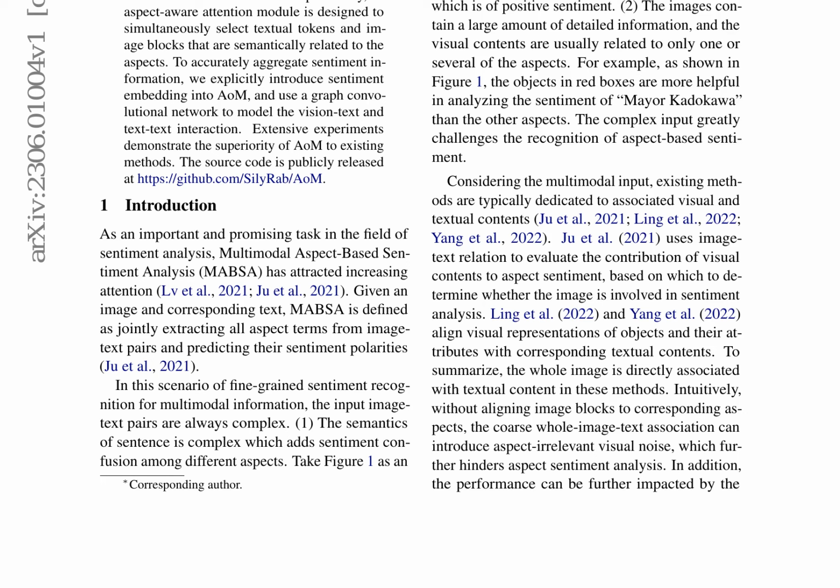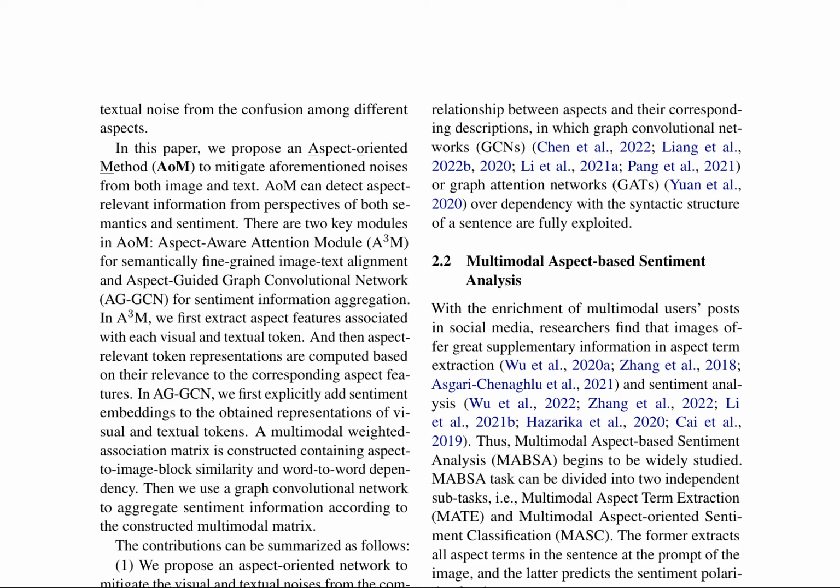The contributions of this paper can be summarized as follows. 1. We propose an aspect-oriented network to mitigate the visual and textual noises from the complex image-text interactions. 2. We design an aspect-aware attention module and an aspect-guided graph convolutional network to effectively detect aspect-relevant multimodal contents from the perspectives of semantic and sentiment, respectively. 3. Experiments on two benchmark datasets, including Twitter 2015 and Twitter 2017, show that our approach generally outperforms the state-of-the-art methods. In the related work section, we review existing methods for both aspect-based sentiment analysis, ABSA, and MABSA.